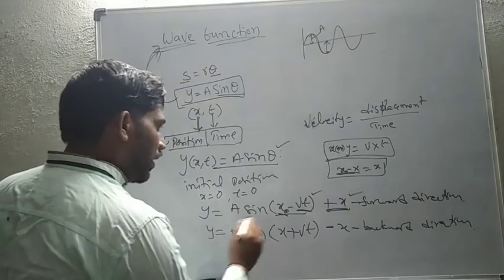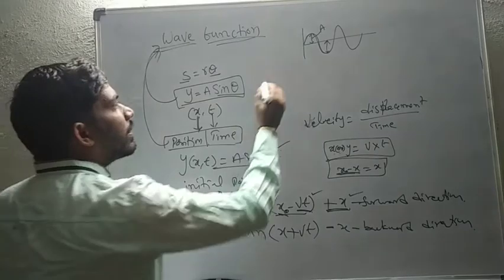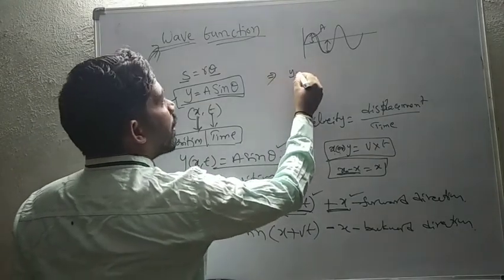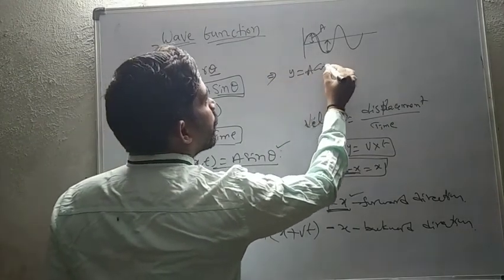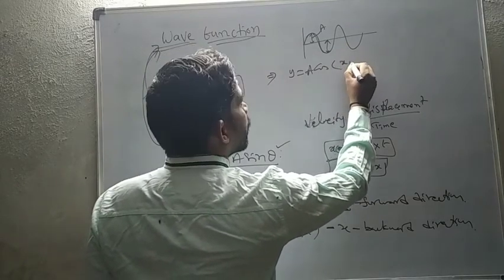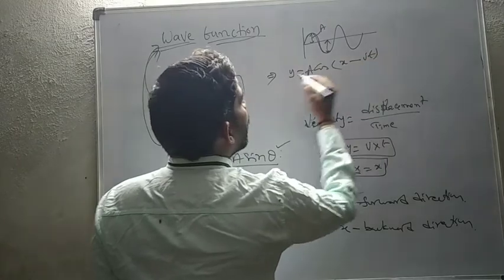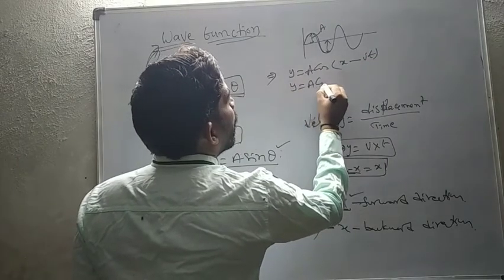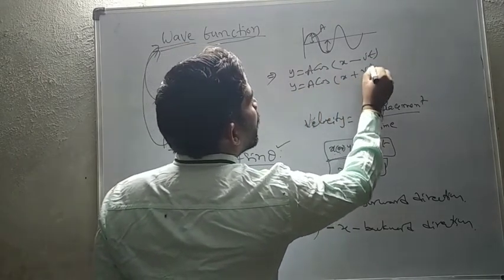This equation can also be written in the form of cos theta: y equal to A cos of x minus vt, or y equal to A cos of x plus vt.